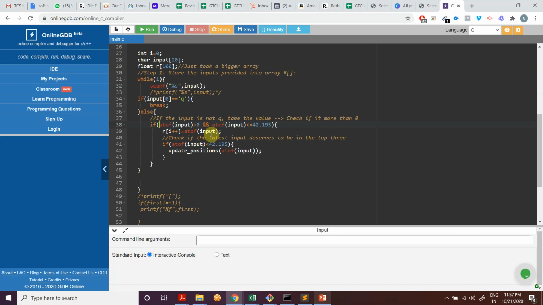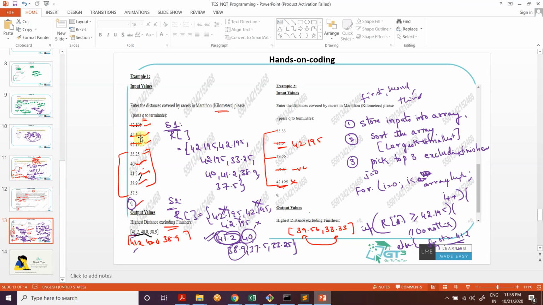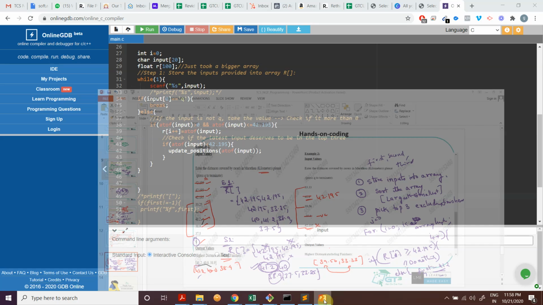Now what is this atof? It's basically converting a character string to a float value, right? So we had to do this. It took me maybe 30 seconds to 1 minute to figure this out. How do we end the input? Because if you start taking it as a float array, it will go well till this point, like 42.15, 42.15 and all of that. But how do I compare q? If I enter q, how would it take that as q as input?